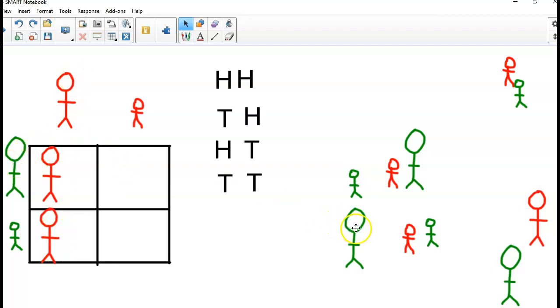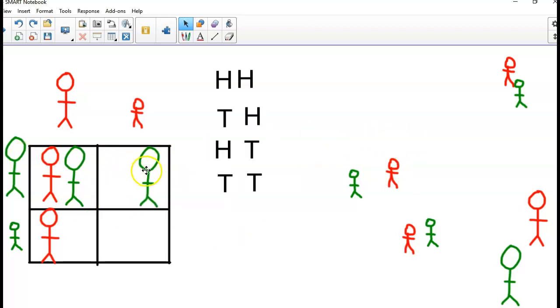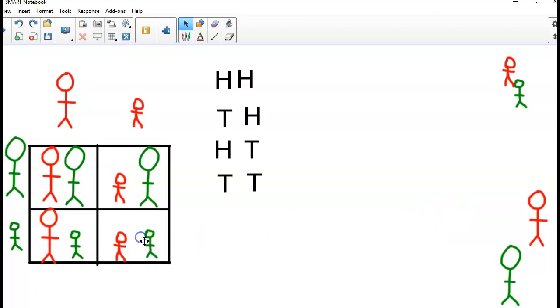This green guy would go here, and this green guy would go here because it's lined up that way. This little guy would go here, and this little guy would go here. And then finally, this little guy would go here, and this little green guy would go here. Now, what I just did was the same exact thing that I did over here. It's just a lot more organized. And as you can see, these are my 4 possible outcomes of a cross between these 2.